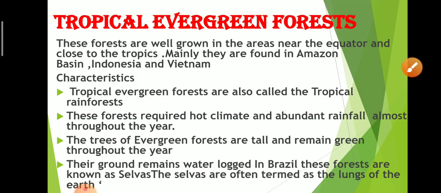Tropical evergreen forest. These forests are well grown in the areas near the equator and close to the tropics, and mainly they are found in the Amazon basin, Indonesia and Vietnam.